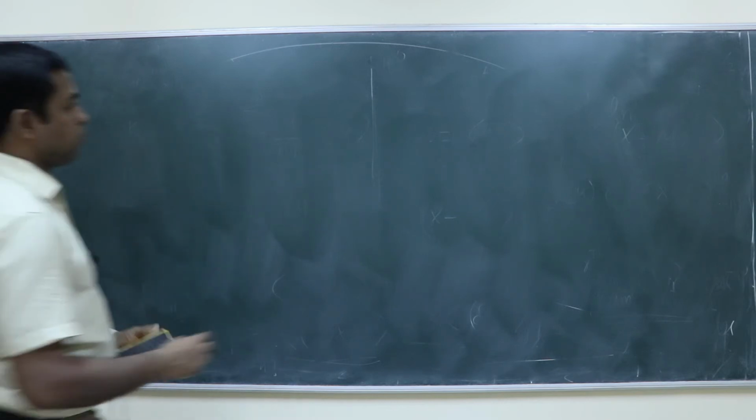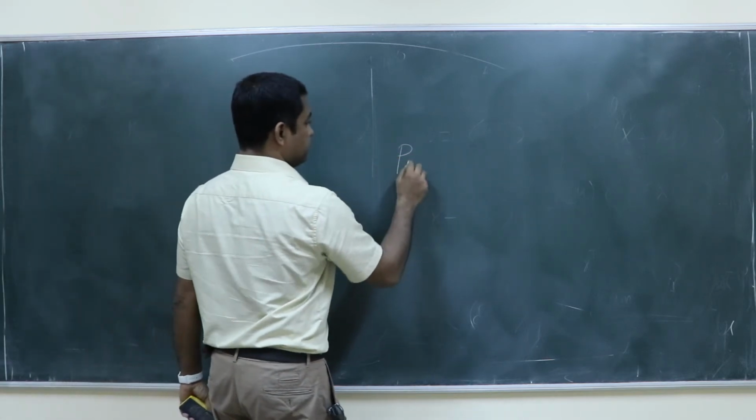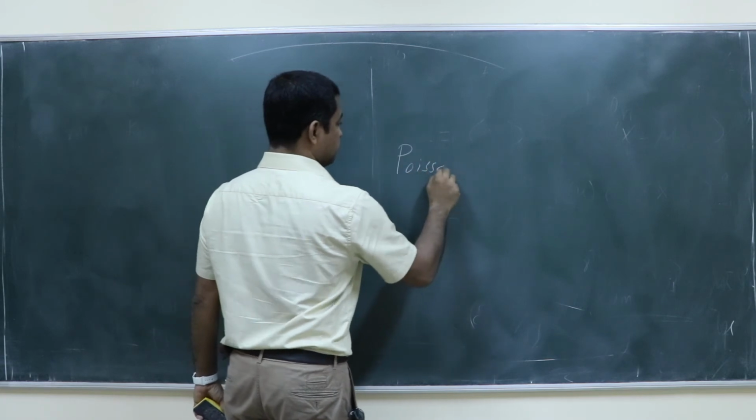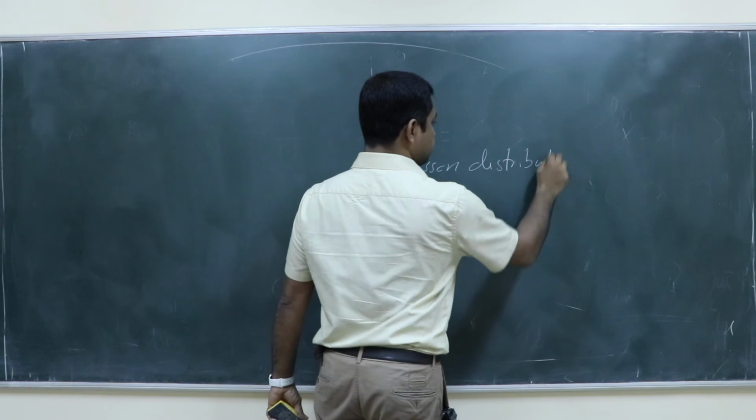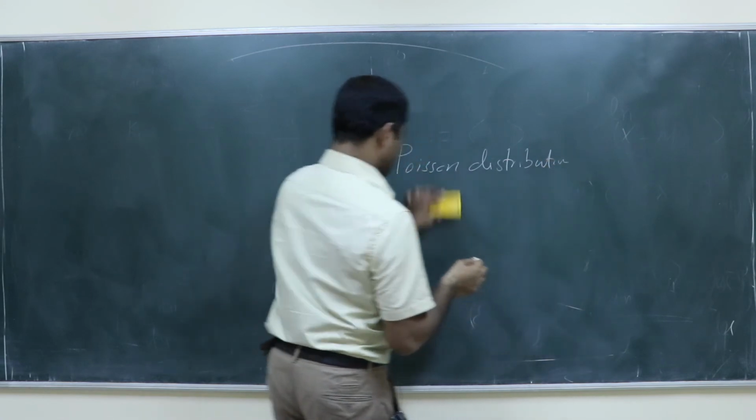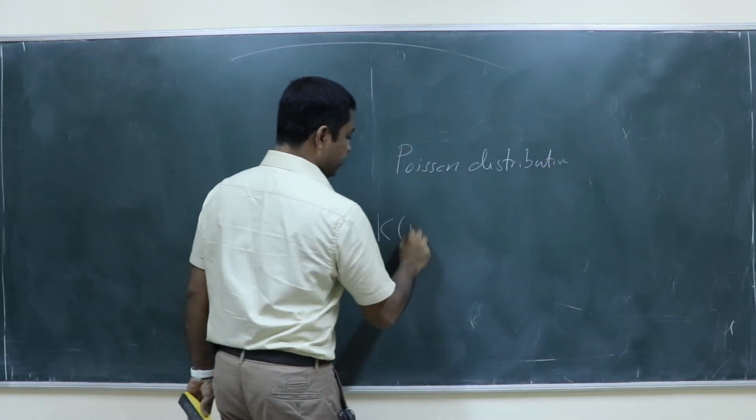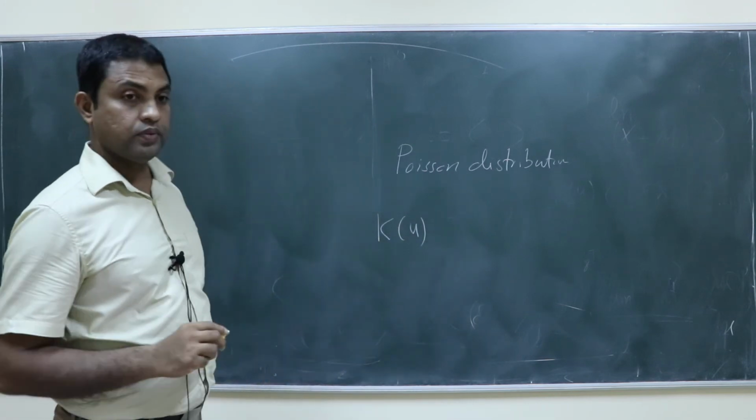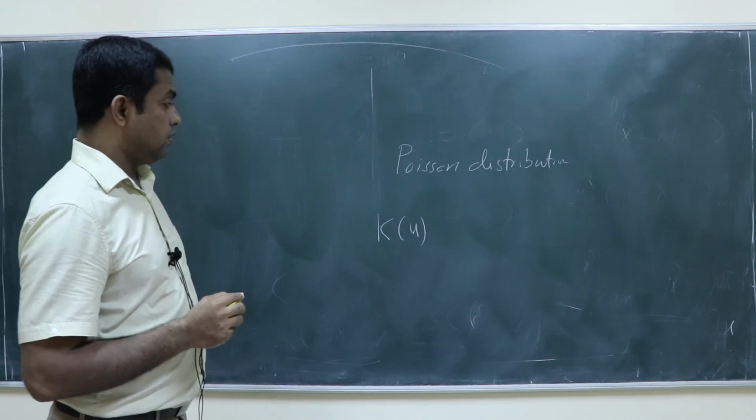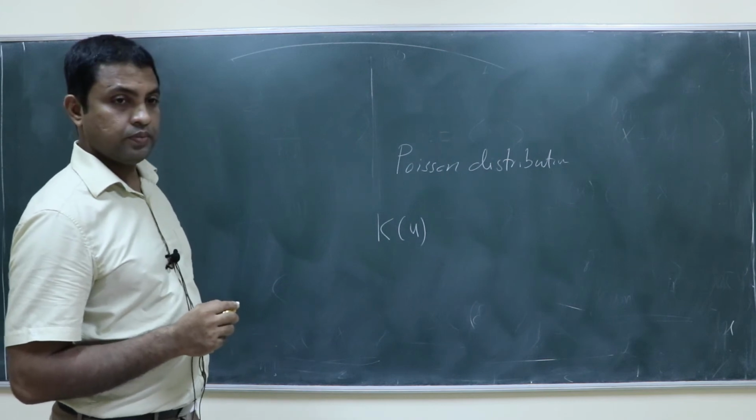So let us take the Poisson distribution. What will be K of u? Can you calculate K of u for the Poisson distribution?